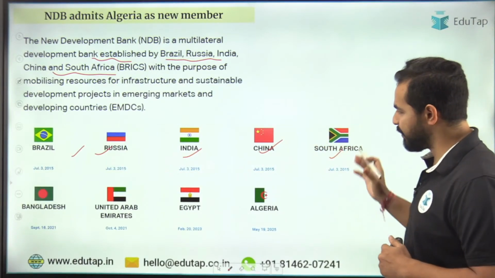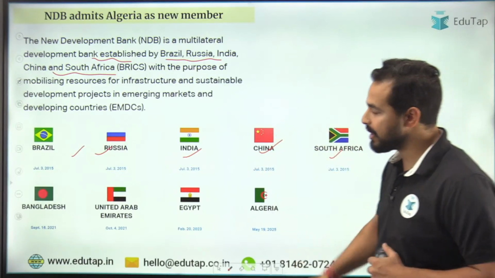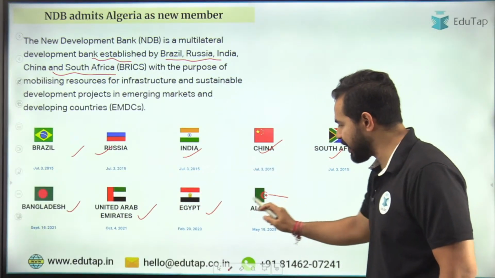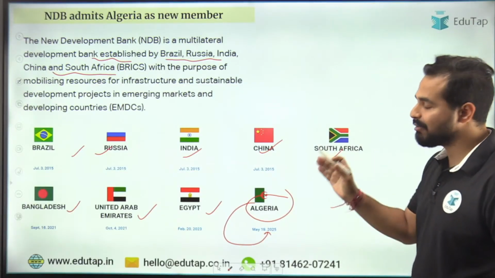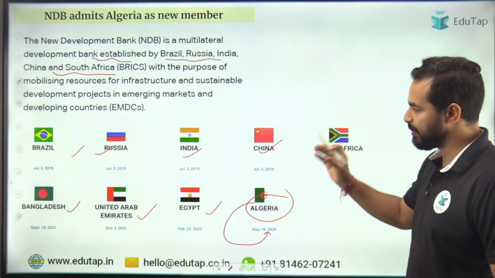And now my dear friends, when we talk about the other new members of the NDB, it includes Bangladesh, United Arab Emirates, Egypt and Algeria. Here you can see that it has been admitted on 19th May 2025. So on 19th May 2025, Algeria has been inducted.